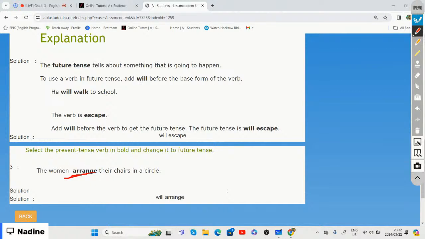So we now need to change that whole sentence into the future tense. How are we going to change that sentence to the future tense? Guys, let's try it, please.